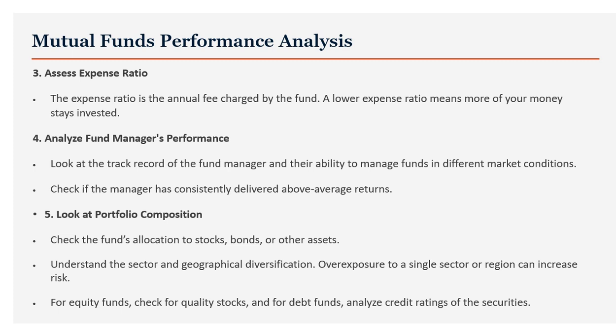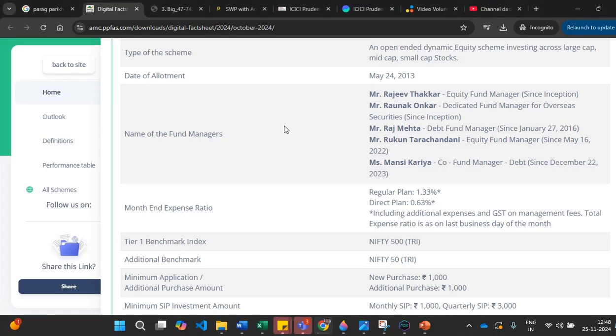And the fifth point is you can look at the portfolio composition and check the fund's allocation, whether they're allocating in stocks, bonds, and other assets, right? And you can also check the portfolio composition sector-wise. So let's go to the example.